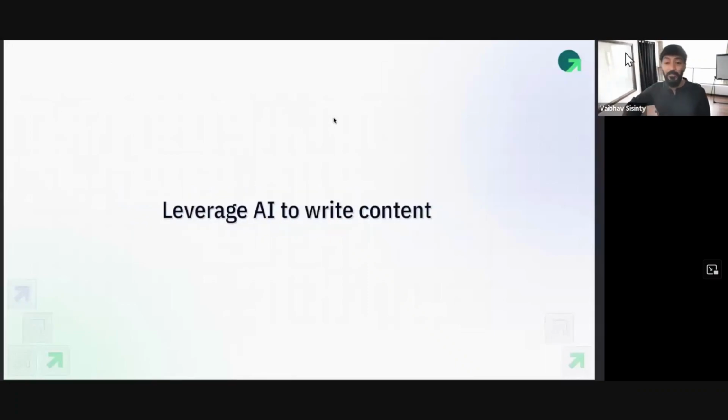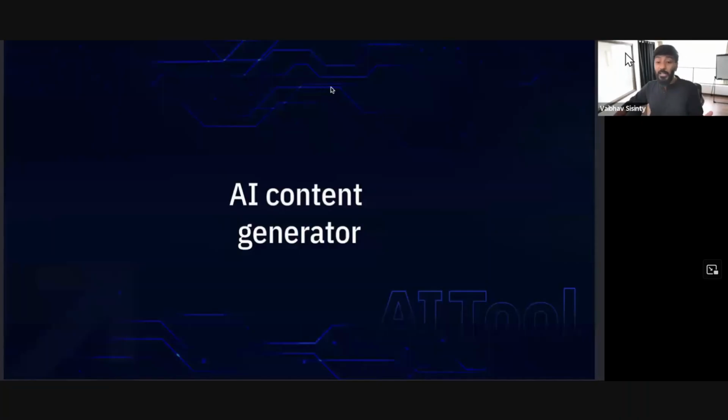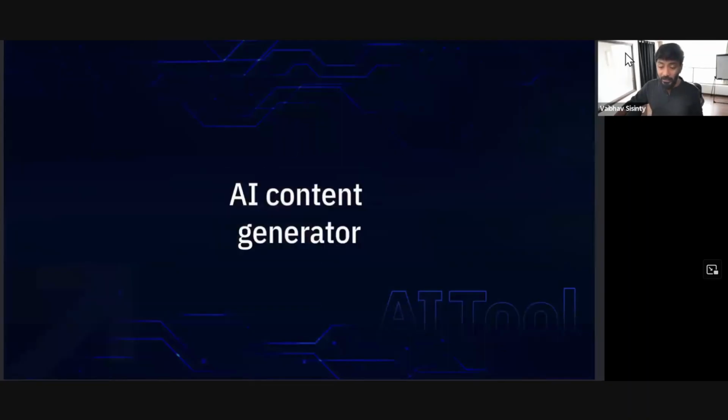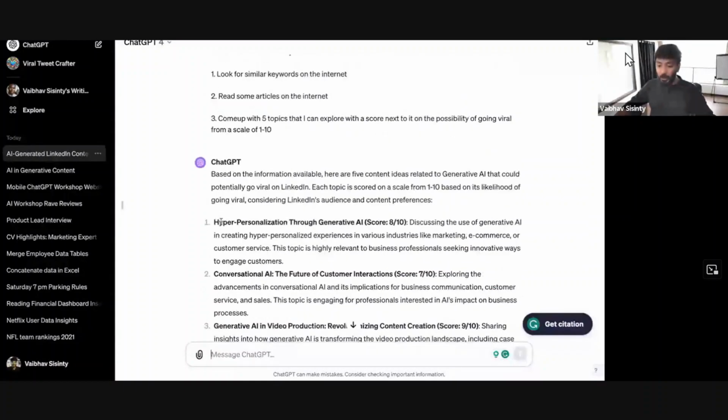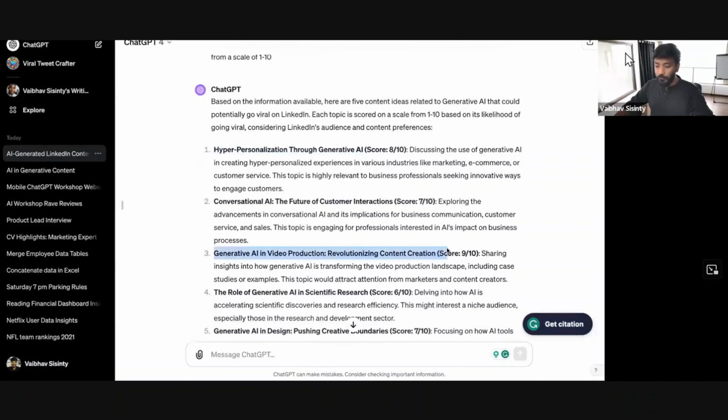Now, how can you leverage AI to write content for you? Of course, you can use tools like ChatGPT, but what if you can use specialized tools which are designed to give you great content, great AI content, AI content that can go viral, right? Say I pick one of the topics. This is the topic that I want to create content on.